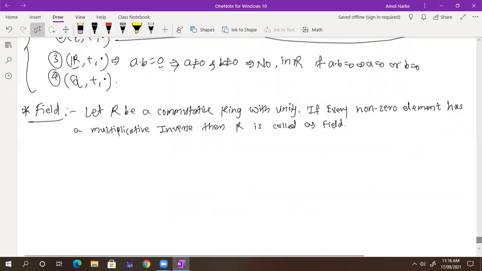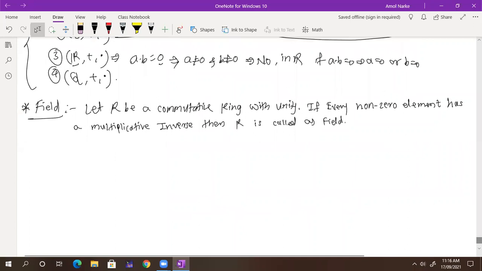So whatever non-zero element we have, if it has an inverse, then R is called a field. First we have ring, then commutative ring, then commutative ring with unity. Now inverse also comes into the picture. The field is a very strong condition. So R should be a ring, commutative, with unity, and it has a multiplicative inverse for all the elements.